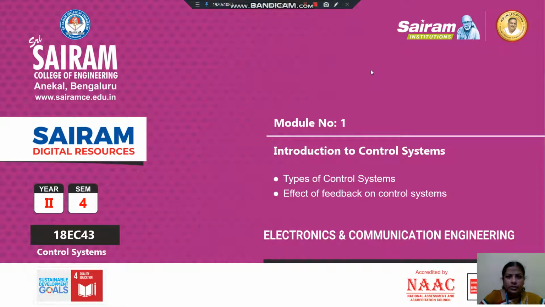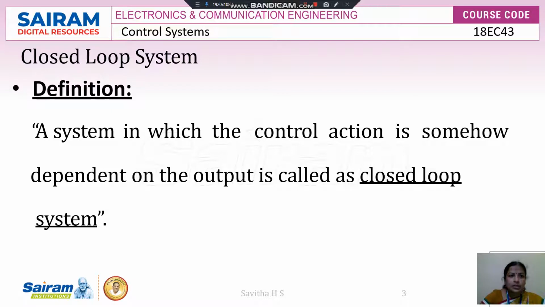Dear students, in this video we'll see about types of control system and the effect of feedback on the control system. So, closed loop system. I already told you in a control system there are two types, that is open loop control system and the closed loop control system. So we'll see the definition.